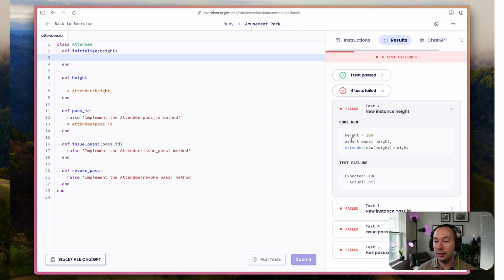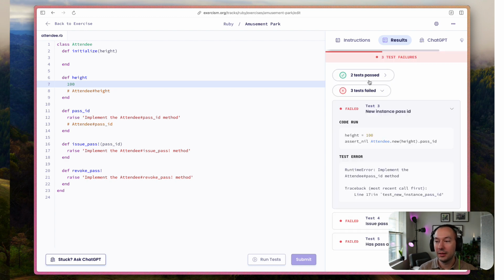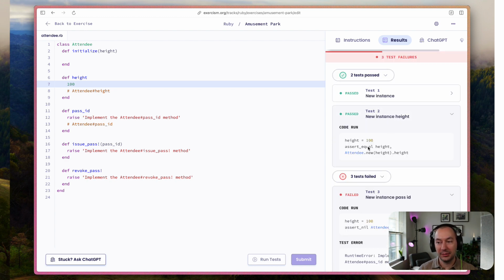So the test still fails because the expected value was 100 and the actual value was 0. So we could cheat, right? Let's just check if we pass in 100, if we basically have it output 100, we pass. But we know that's not real. We know that's not correct.